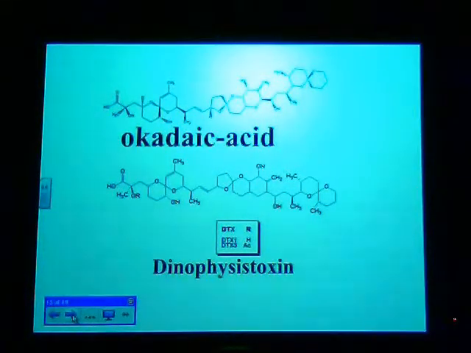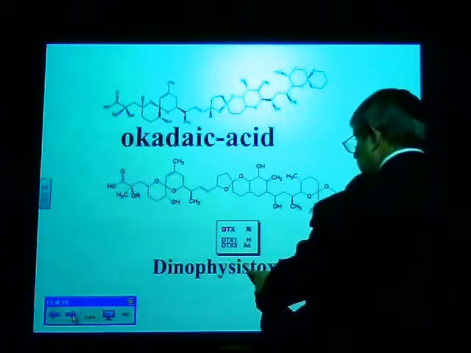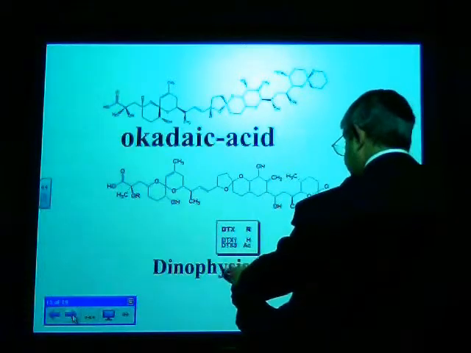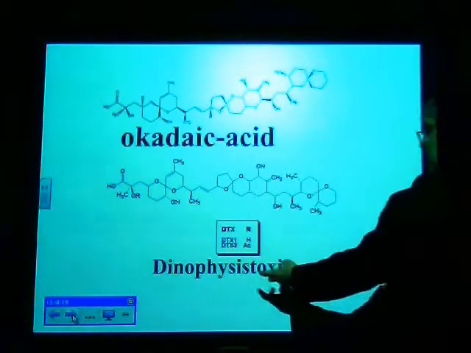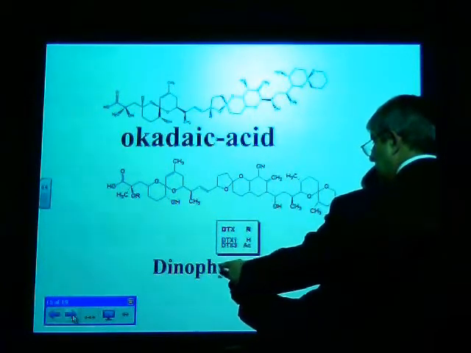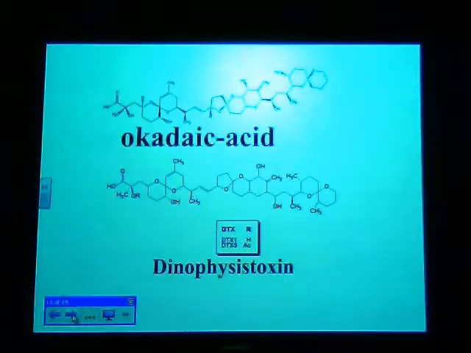Okadaic acid, and a very closely related compound called dinophysistoxin. Well, I think this S probably doesn't belong here. I think it should be dinophysistoxin, but this is called dinophysistoxin. But in most of the papers that I've seen, there's only one S in here. Anyway, these compounds, okadaic acid and the dinophysistoxin, result from eating anything that's contaminated with this, and again,